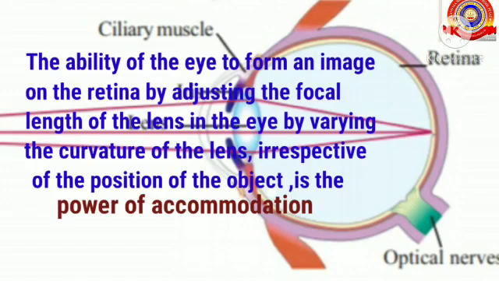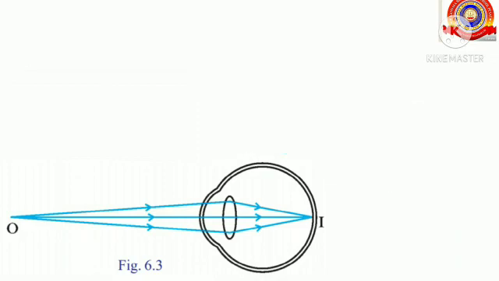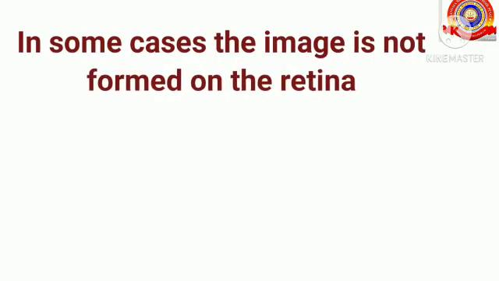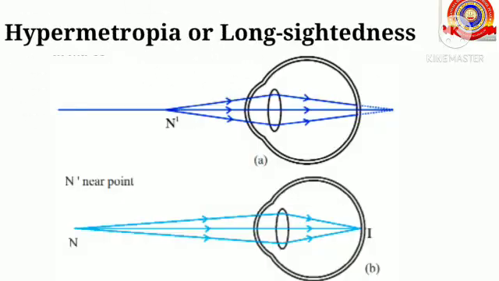But in some cases, the image is not formed on the retina itself. So here you can see three ray diagrams of image formation in the eye. Can you say where is the image formed in each case? Yes. It is formed in different places in the eye. In which case is the image formed on the retina itself? Yes, it is in the third figure. In some cases, the image is not formed on the retina due to the change in the power of the lens of the eyes and the change of the size of the eyeball. These are the reasons behind this. So, this leads to some defects.